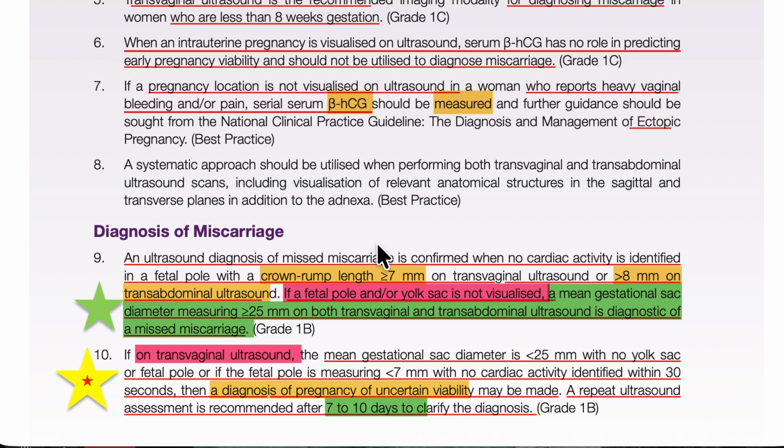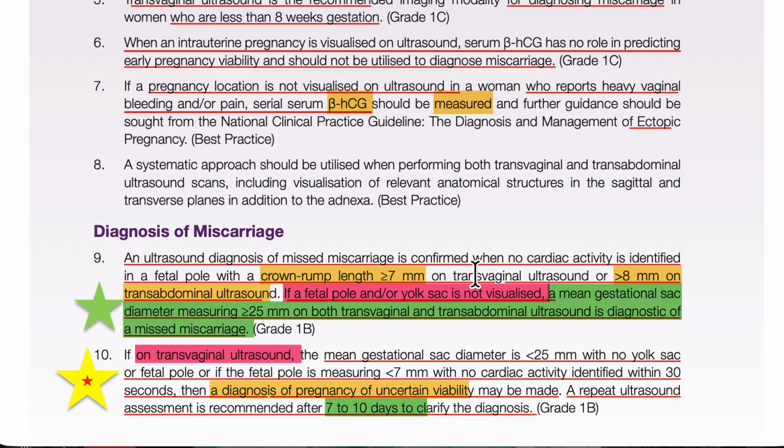Then we will do the transvaginal ultrasound. Please remember, we were talking about more than 7, more than 8, but if it is less than 7 and less than 8 and we cannot see the fetal heart, while sometimes we do see it, then if we see the fetal heart, it is a viable pregnancy. But if we don't see the fetal heart while CRL is there, meaning the baby is there, then what do we call it? We call it pregnancy of uncertain viability.